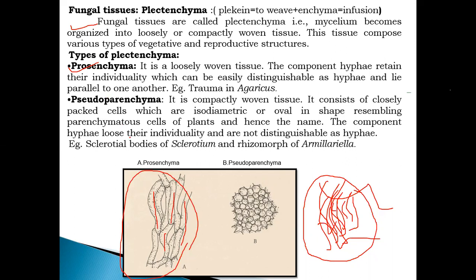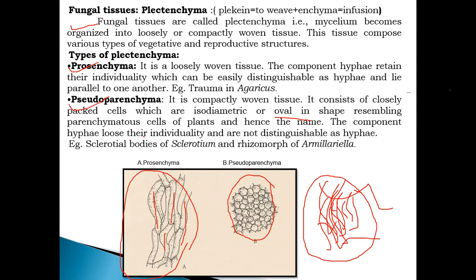While in the case of pseudoparenchyma, it is compactly woven tissue. It consists of closely packed cells which are isodiametric or oval in shape, resembling the parenchymatous cells of the plant, and hence the name pseudoparenchyma. This is a fungal tissue arranged like parenchymatous cells. Like the parenchymatous cells in a plant, the structure formed by the hyphae of the fungus has an oval shape. So it is called pseudoparenchyma.